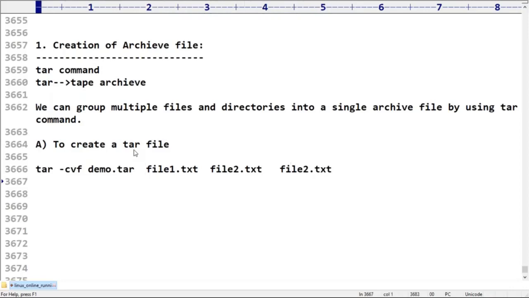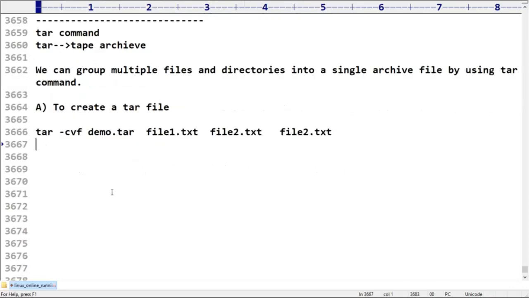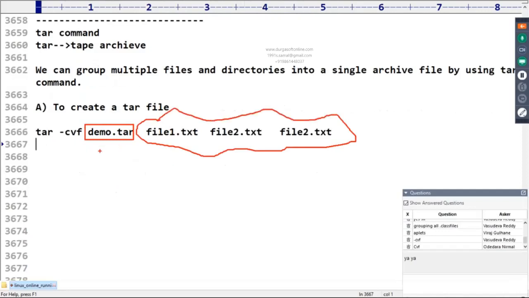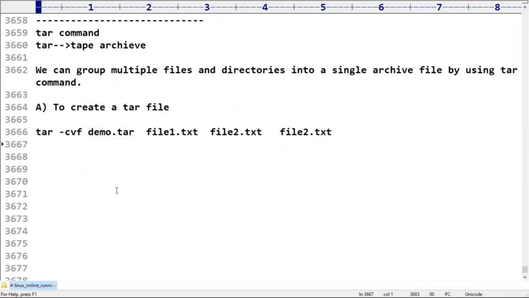The meaning of this is: can you please create this tar file with these individual files? Remember very carefully, it is not compression. Compression has not yet started. We are just creating an archive, a small container.